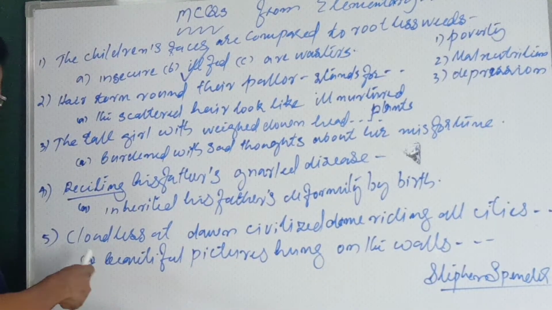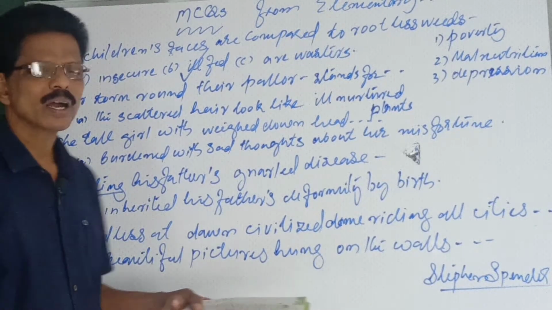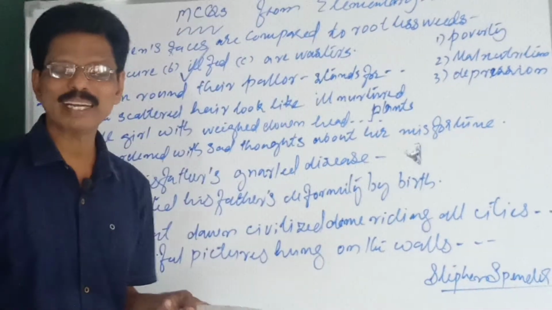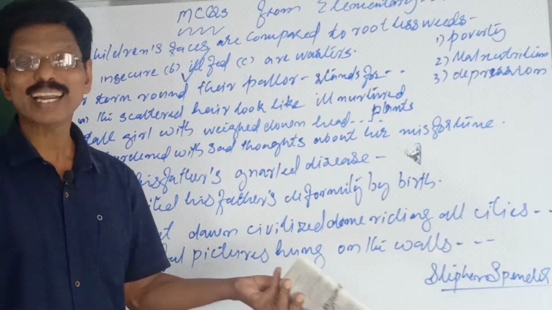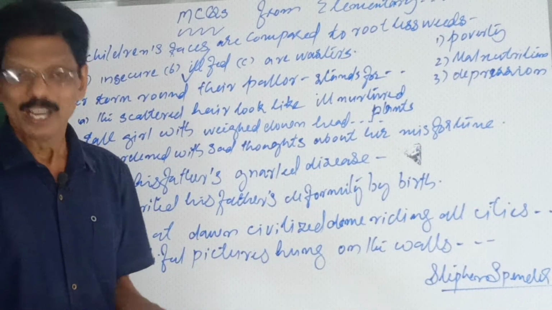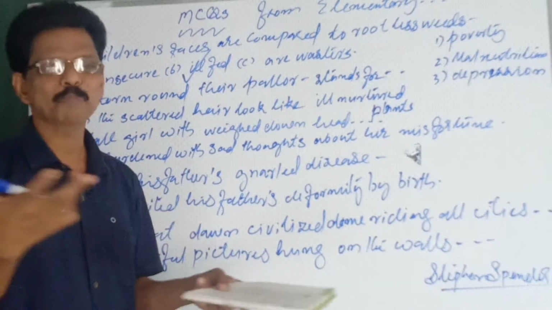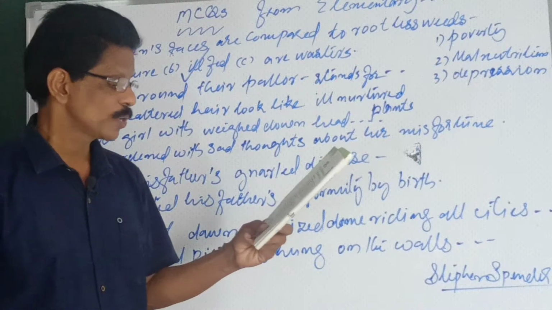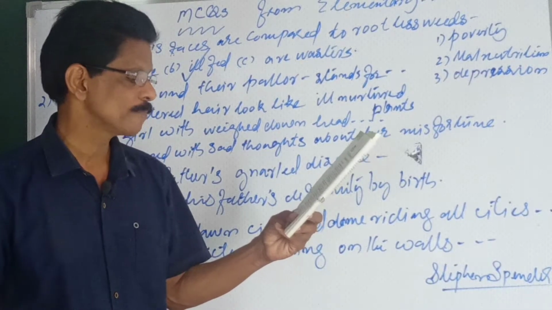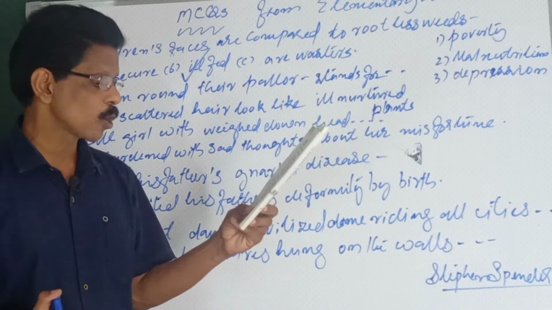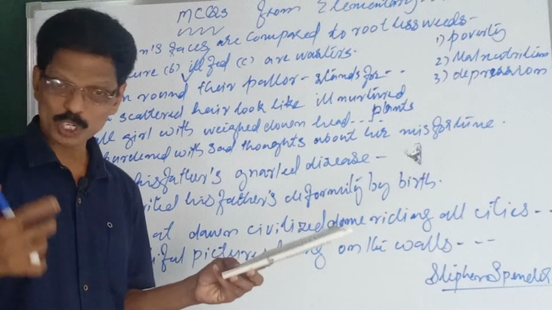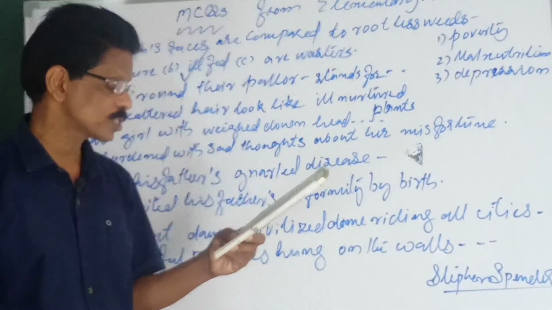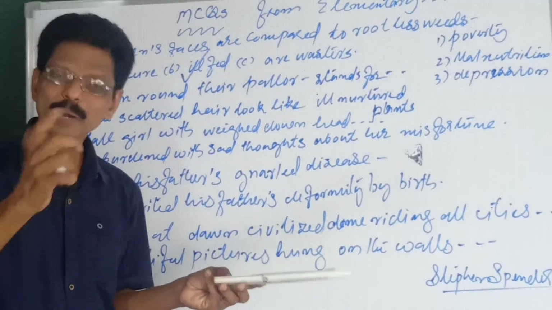That brings the next question. Why do they think Shakespeare is wicked? Because they are quite unconnected with him, neither the map nor any of those pictures exhibited there. See the pictures there. Civilized dome riding all cities, belled flowery Tyrolese valley. See, beautiful valley. There is a valley in Austria. All the beautiful places are there.